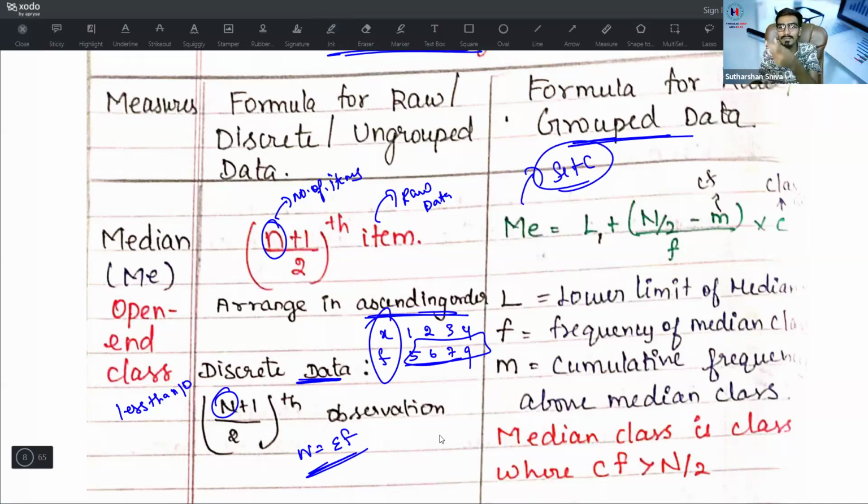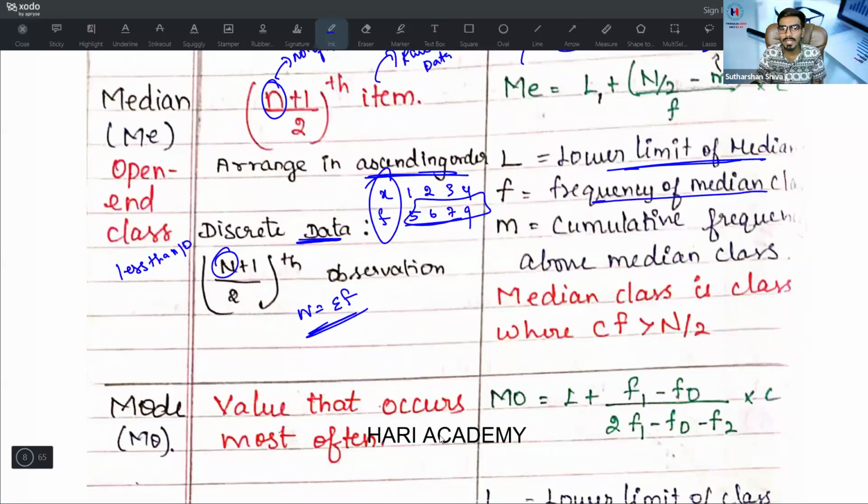What is the C? C is nothing but the class width. What is a class width? Suppose the given data is 0 to 10, 10 to 20. What is the class width we are having? It is 10. That is C. L1 is the lower class boundary. N divided by 2 minus m, where m is the cumulative frequency, divided by f. Here L is the lower limit of the median class, f is the frequency of the median class, m is the cumulative frequency of the class before the median class. The median class is the class where the cumulative frequency is greater than n by 2.